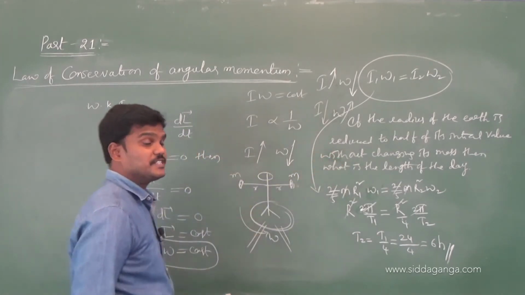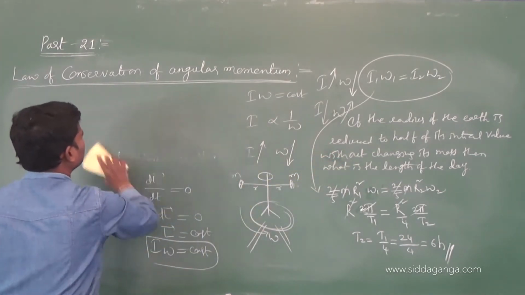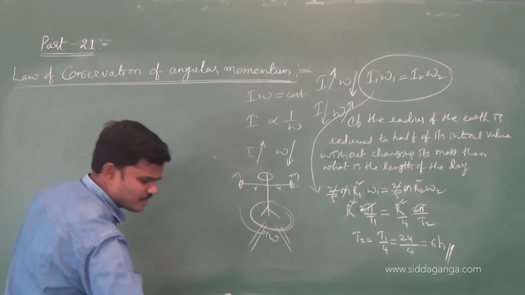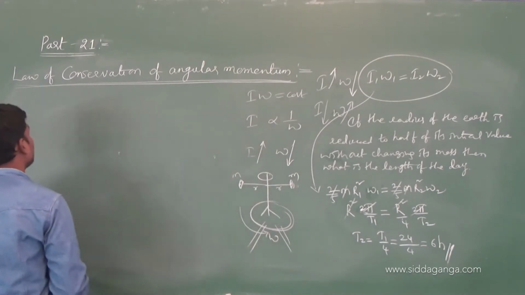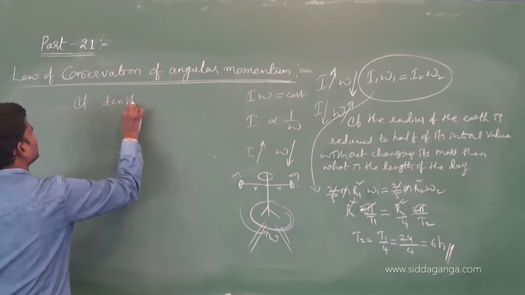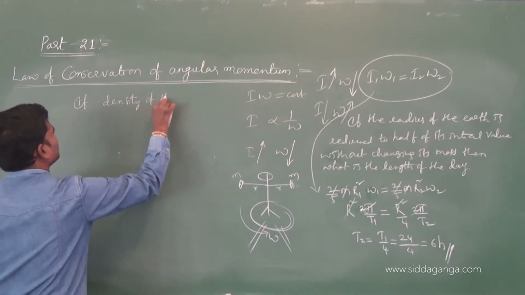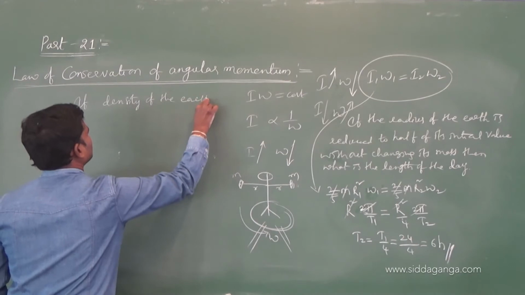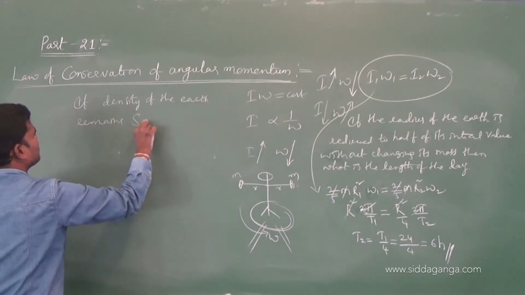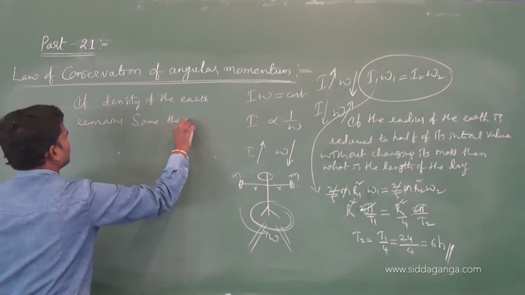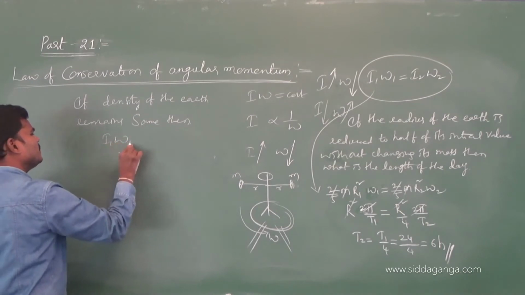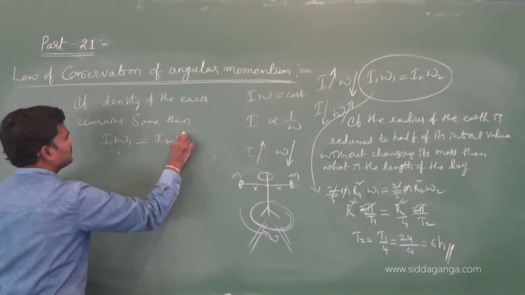Suppose the density of the earth remains the same, then what is the link between the new time period and the old time period? If the density of the earth remains the same, then the new time period of the earth, anyhow I am using the same formula, I1 omega 1 equals I2 omega 2.